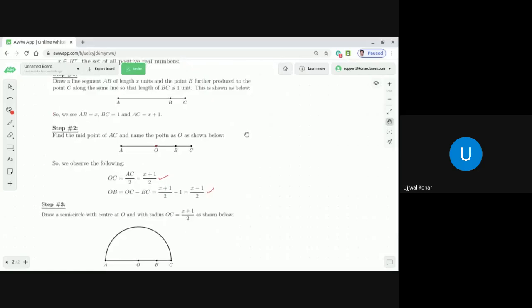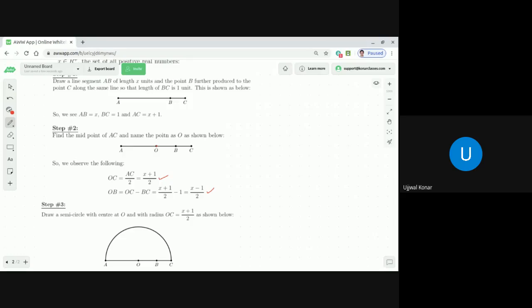The moment we get O as the midpoint of the line segment AC, then OC should be equal to AC by 2, which is x plus 1 by 2. And OB should be OC minus BC. OC is already x plus 1 by 2, and BC is equal to 1. So OC minus BC, that is x plus 1 by 2 minus 1, that is x minus 1 by 2.